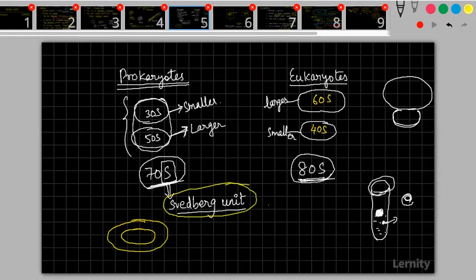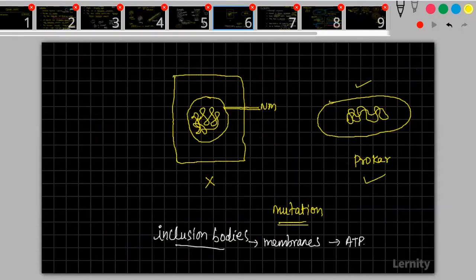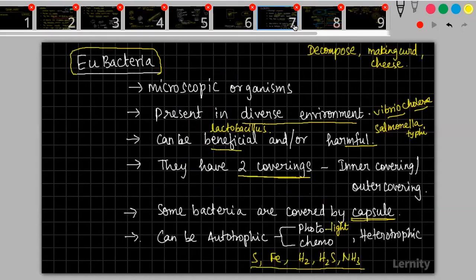You will study about this in the cell also again. Then we studied mutation, which is also a concept you will study in detail in 12th standard. But as of now, just get used to the word mutation. And then we started to study eubacteria.